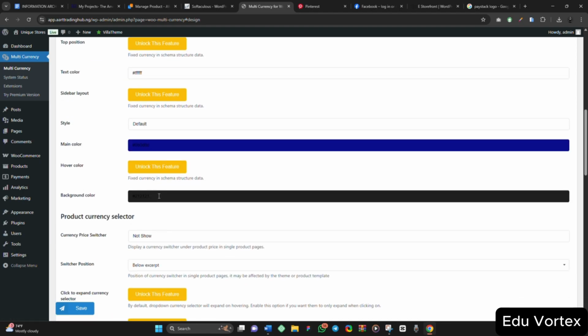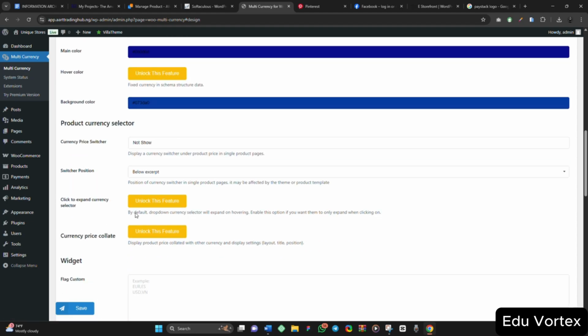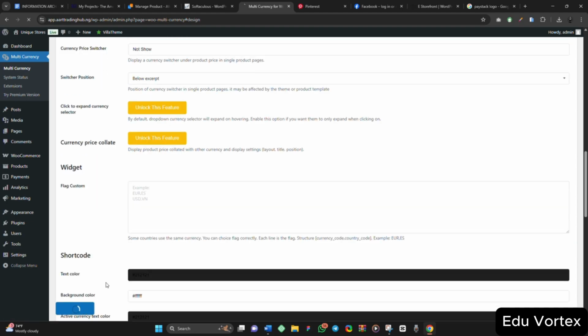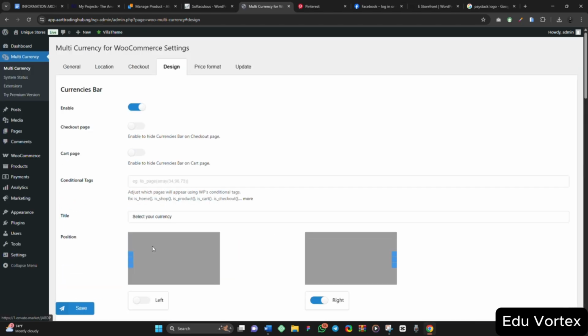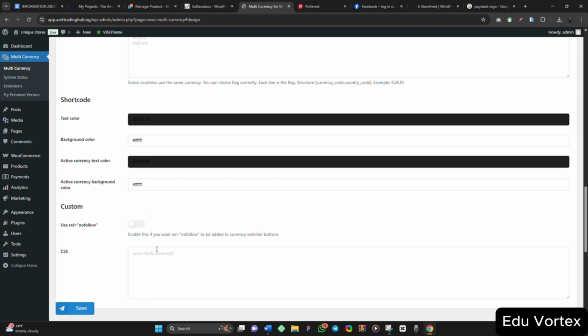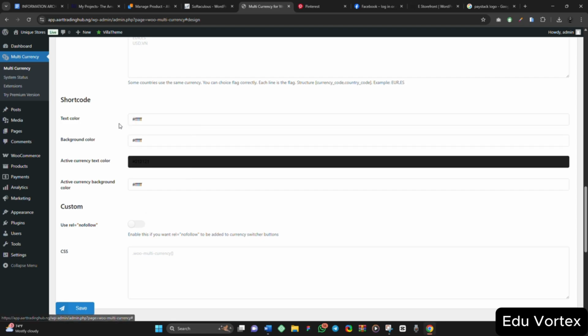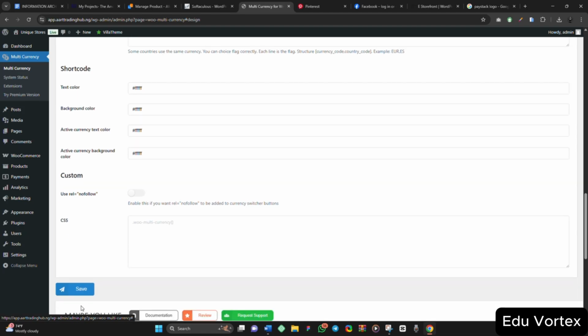The background color, let's use our blue. Okay, let's use this. The text color should be white. This text color should be white. Active currency text color should be white.